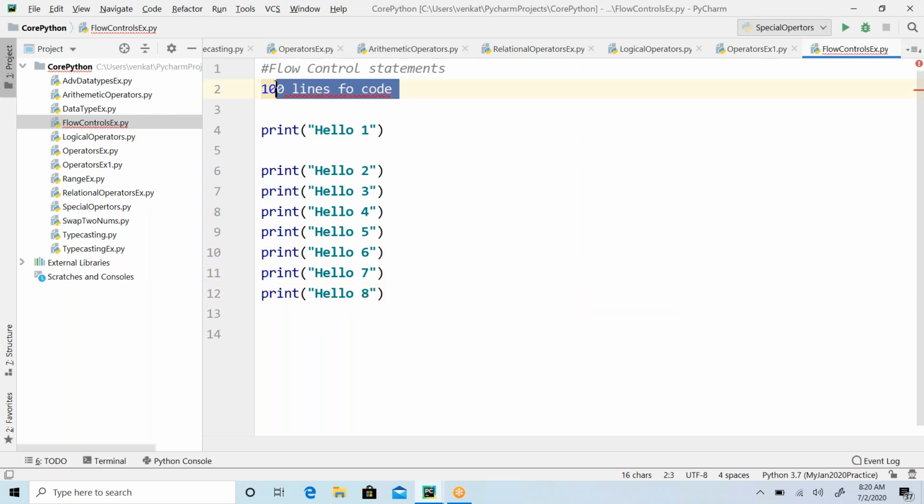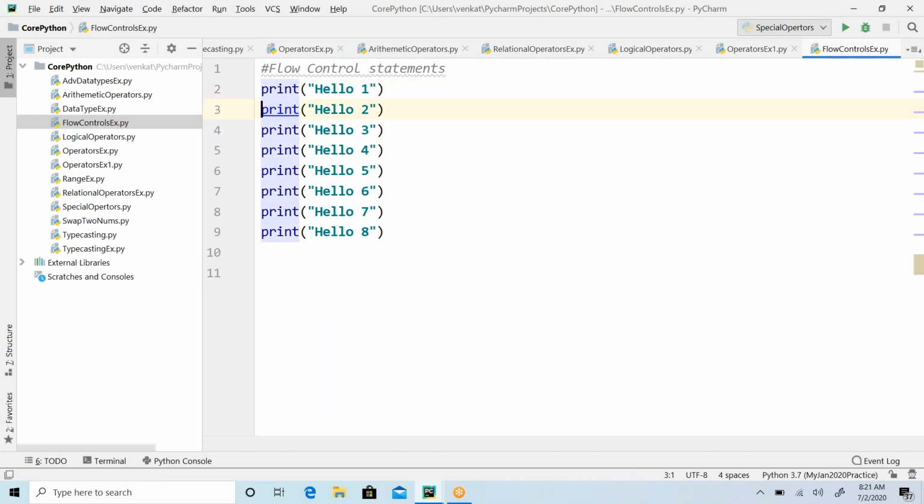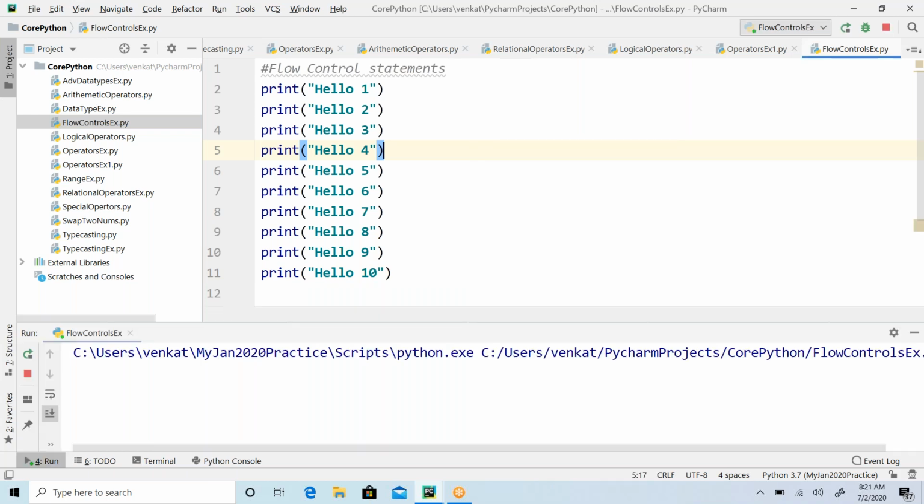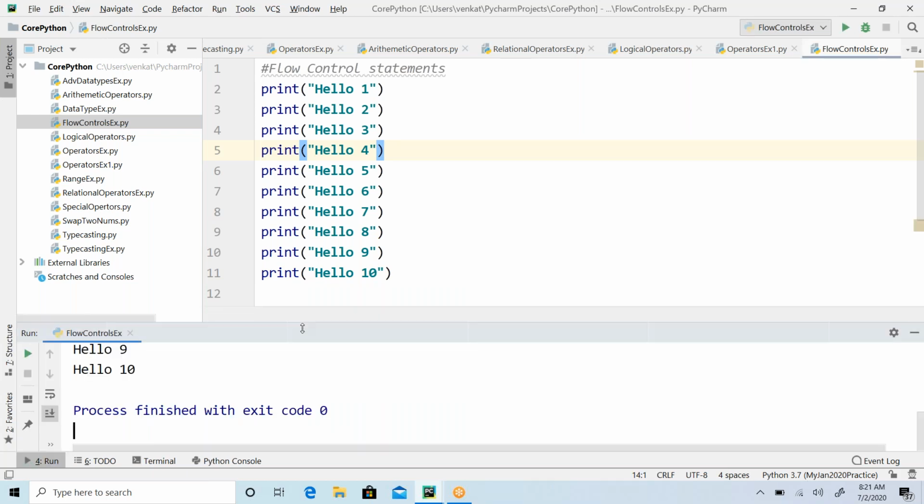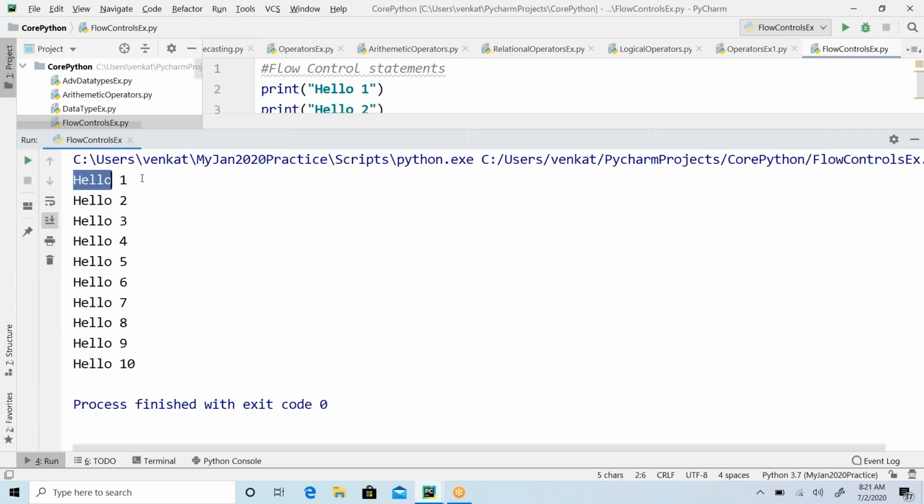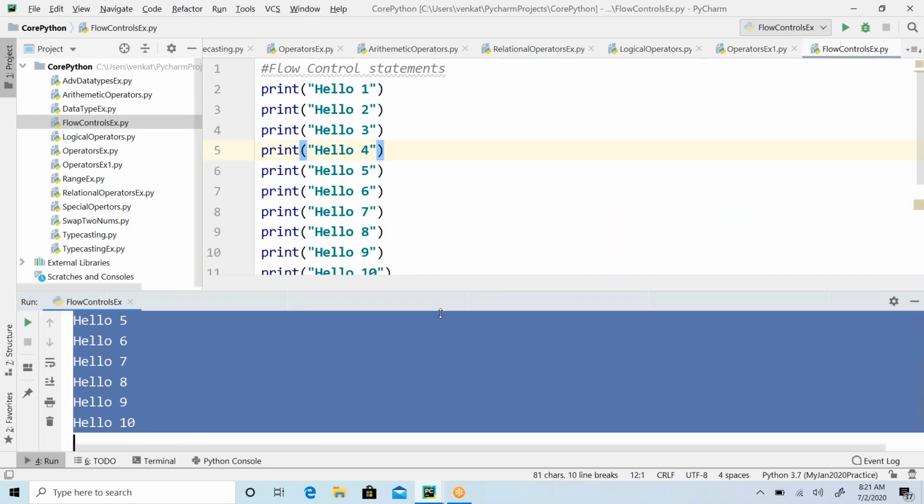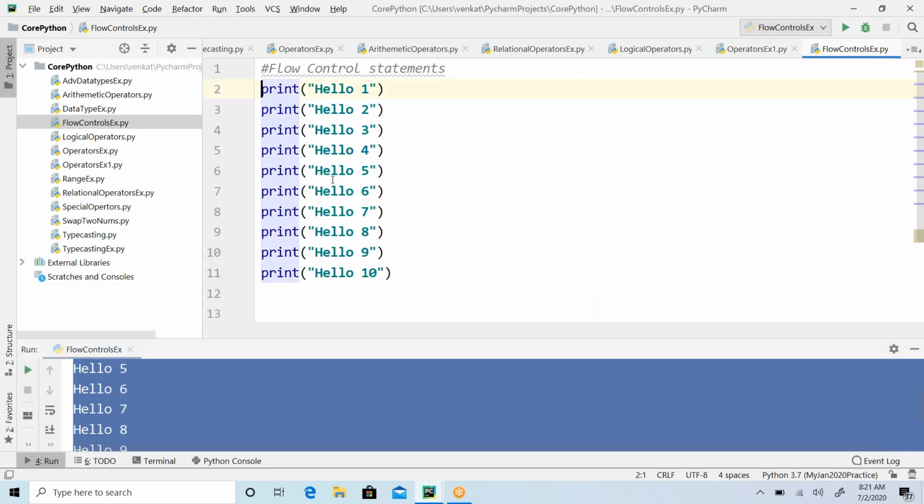Imagine I have these 8 lines of code, let me take two more, 9 and 10. So I have 10 statements in total. If I run this program, it is going to execute from top to bottom. You see the output: hello 1 2 3 4 5 6 7 8 9 10. So all the 10 lines of code executed from top to bottom, line by line.